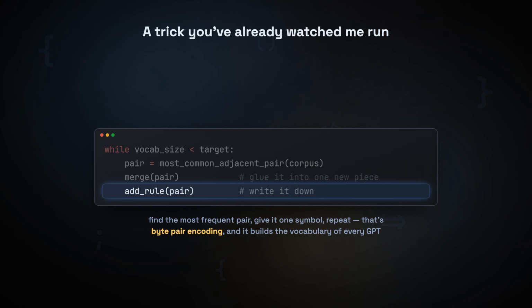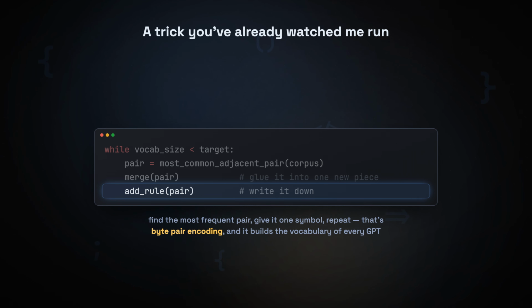And here's the part that should stop you cold. That is the same algorithm, unchanged, that builds the vocabulary of every GPT. We are about to use a file compression trick to teach a machine to read. Let me show you it actually run.